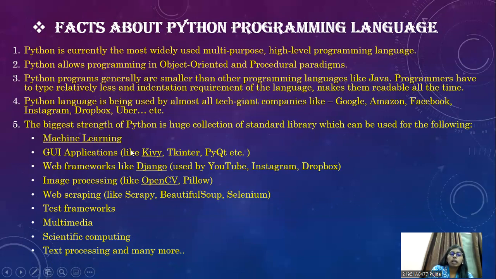It can be used in machine learning, GUI applications like PyQt, Kivy, and Tkinter, etc. Web frameworks like Django, which is used by YouTube, Instagram, Dropbox, and image processing like OpenCV, Pillow, and web scraping like Scrapy, Beautiful Soup, Selenium. So it is even used in web scraping. It is used in test frameworks. It is used in multimedia, scientific computing, and text processing, and many more.